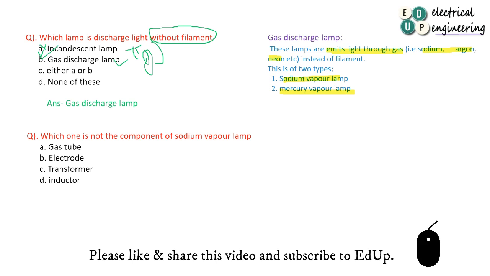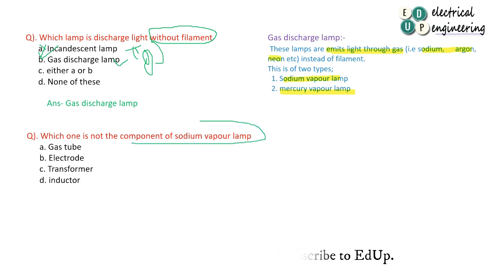Move to the next question. Which one is not a component of the sodium vapor lamp? The sodium vapor lamp comes under gas discharge. Clear? As this lamp comes under gas discharge, it must require a gas tube.